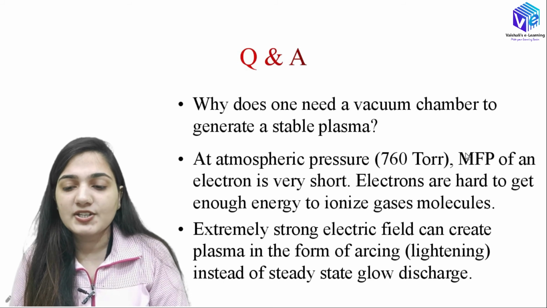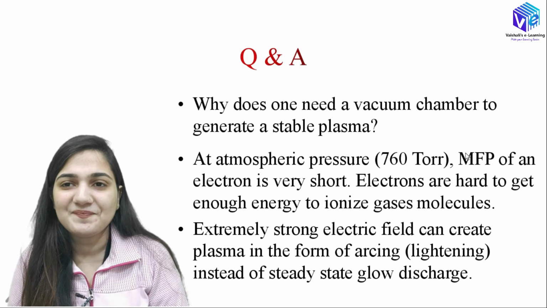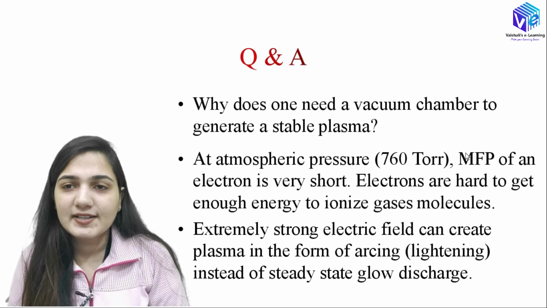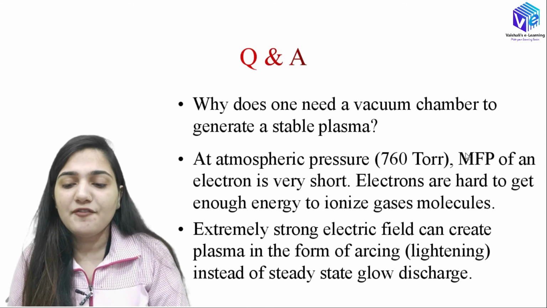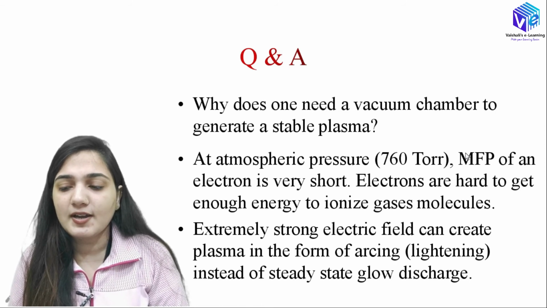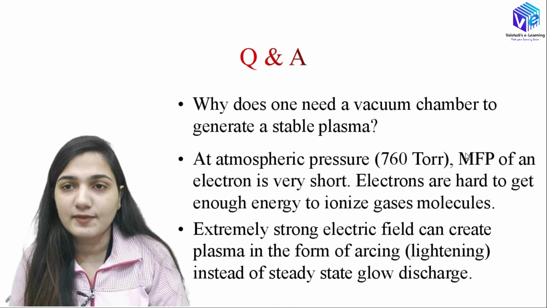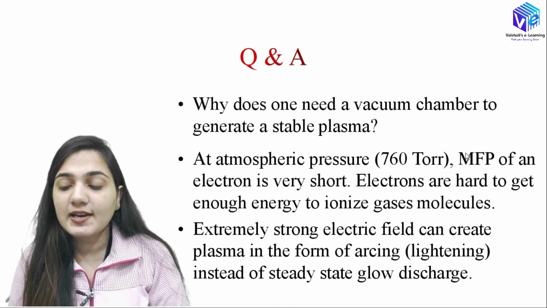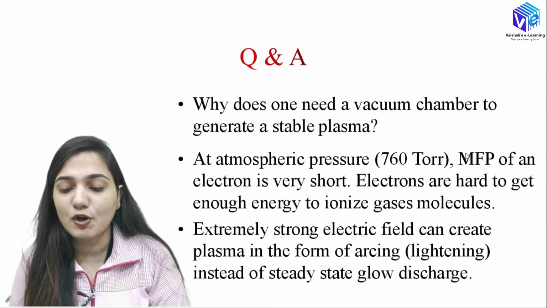Now coming to the question of why one needs a vacuum chamber to generate a stable plasma. I hope you now understand this question, and you are in a position to answer it. If I have atmospheric pressure, which is 760 torr, the mean free path of an electron is very short, so electrons find it hard to get enough energy to ionize the gas molecules.